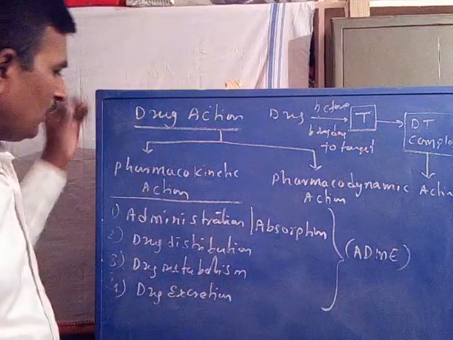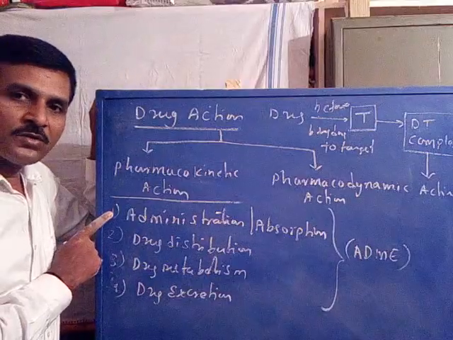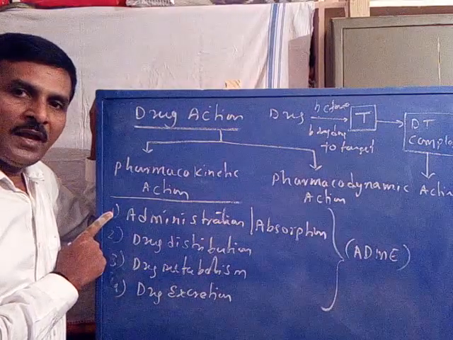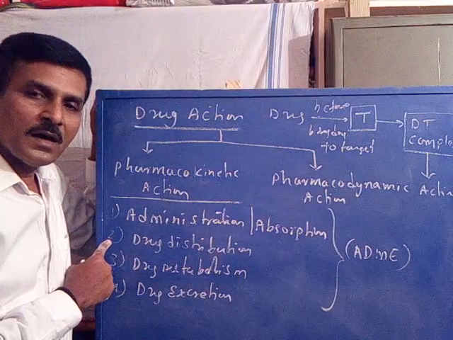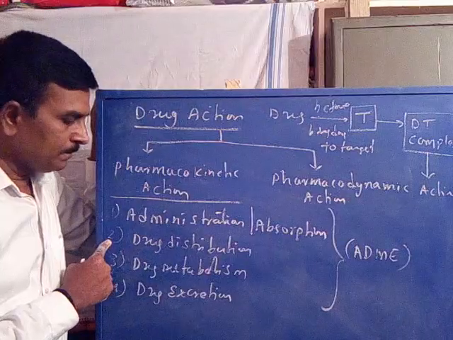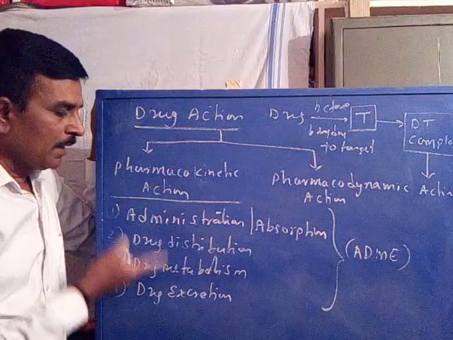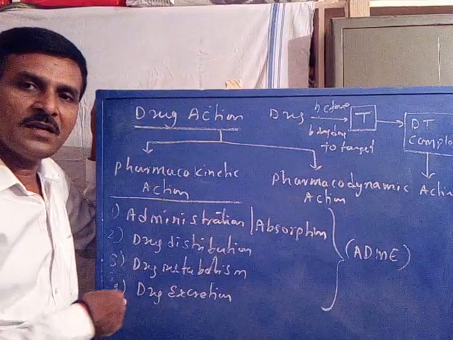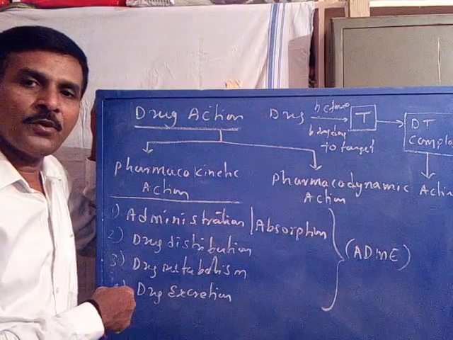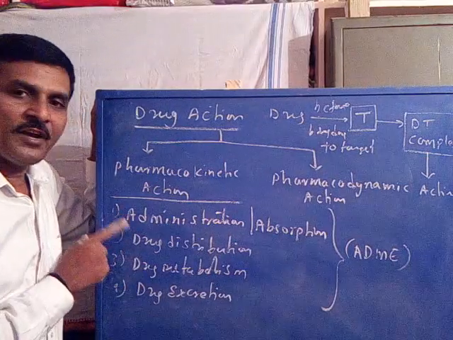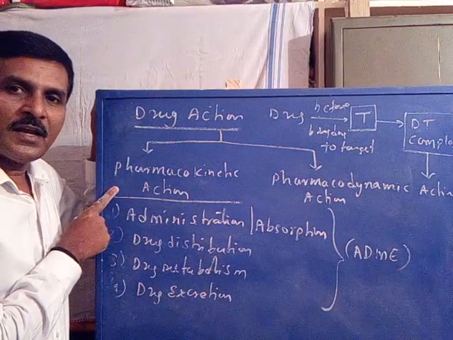Now we will discuss each and every topic: the routes of drug administration, where and how the drug is absorbed, how it is distributed in the human body, how it undergoes metabolism, called drug metabolism, and how it is excreted after its action from our body in order to protect the body from side effects. We will discuss every topic with specific examples. That is pharmacokinetic action.